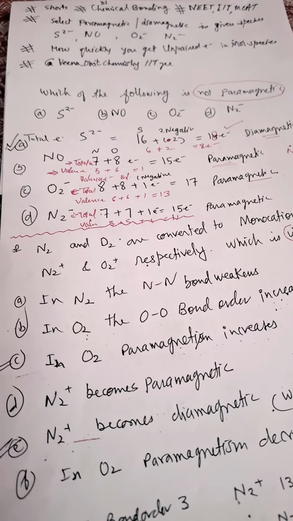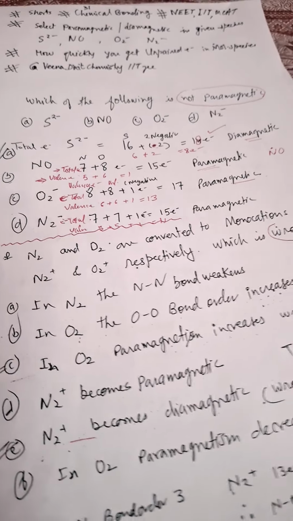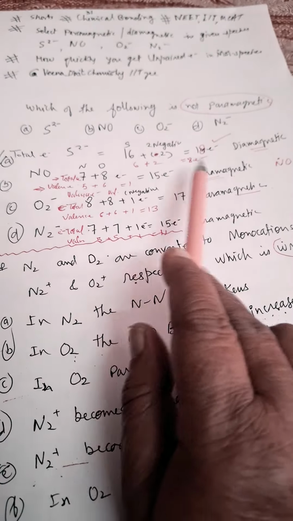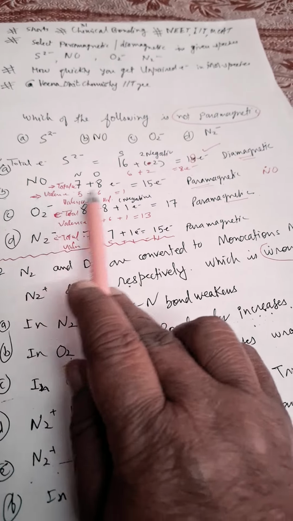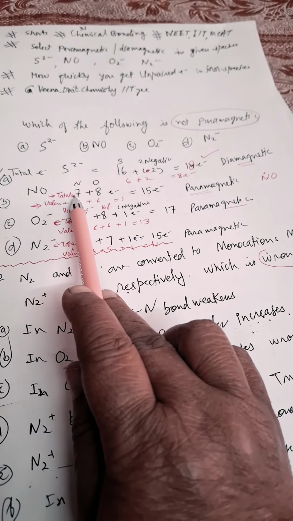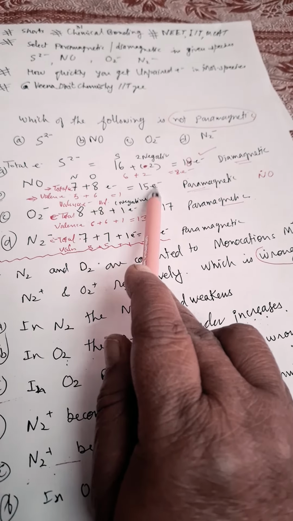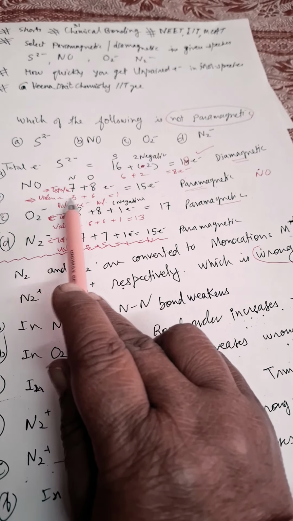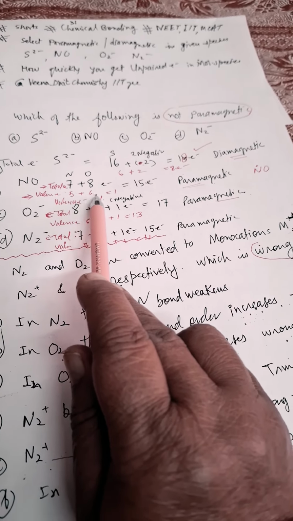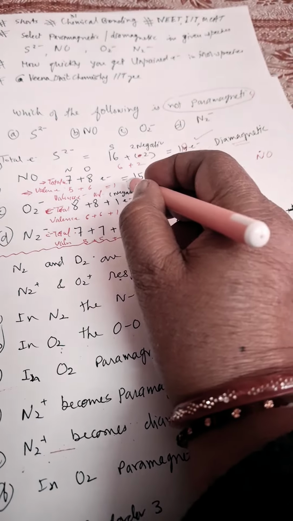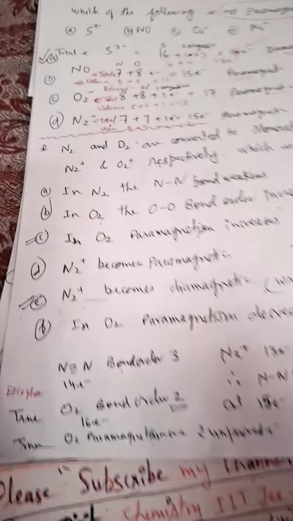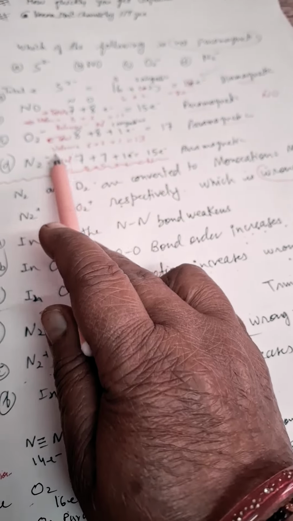In one go we will find out that A is the correct option. The question can be asked differently, so I have written all of them. NO, nitric oxide: total electrons 7 plus 8, 15 electrons, or valence electrons 5 plus 6 of oxygen, total 11. So it is paramagnetic. We can take total electrons or valence electrons.